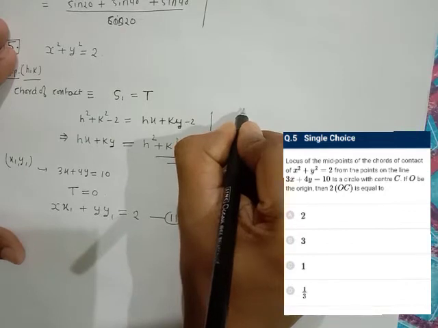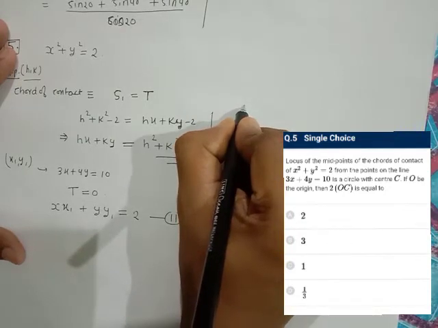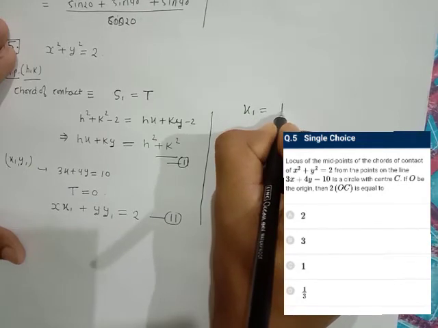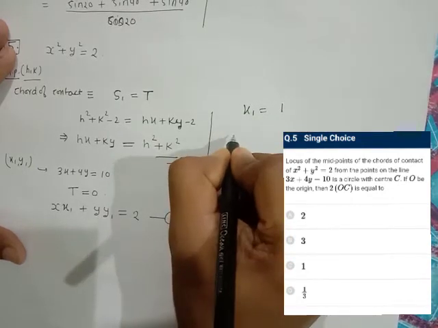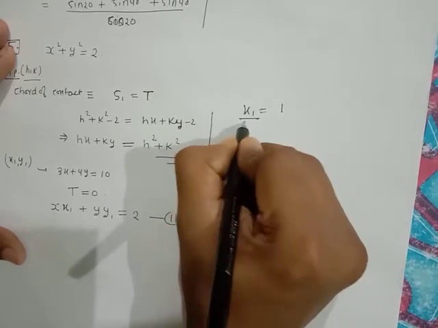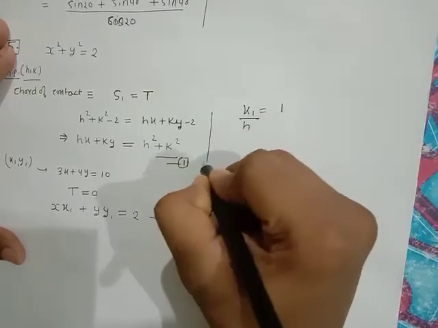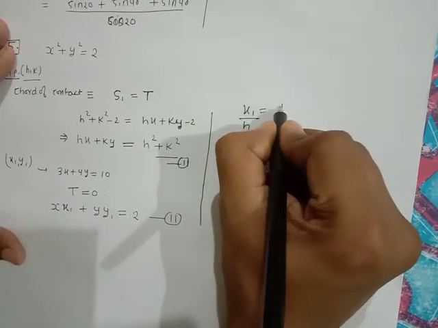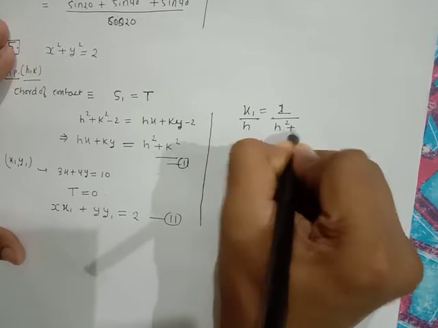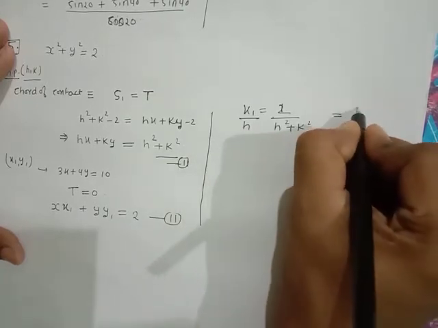So this gives us h by x1 is equal to h square plus k square by 2. x1 by h is equal to 2 upon h square plus k square equal to y1 by k.